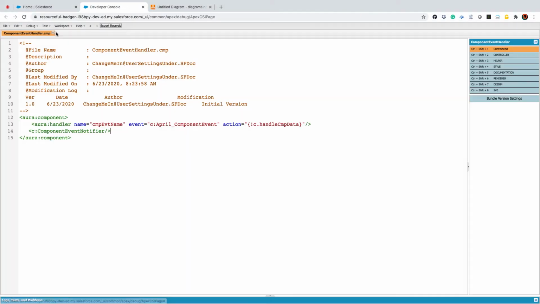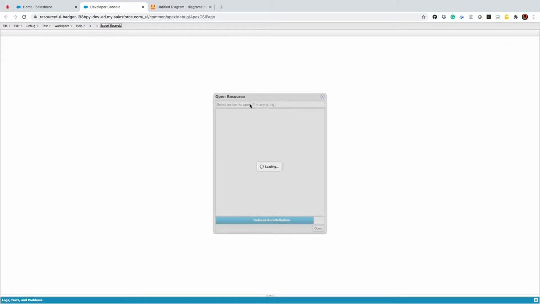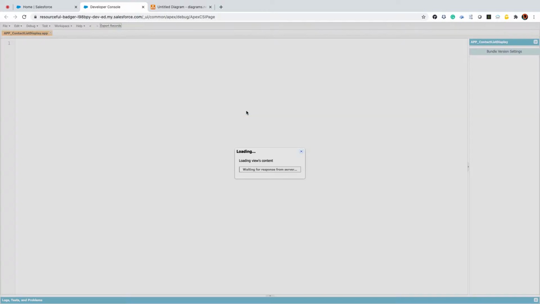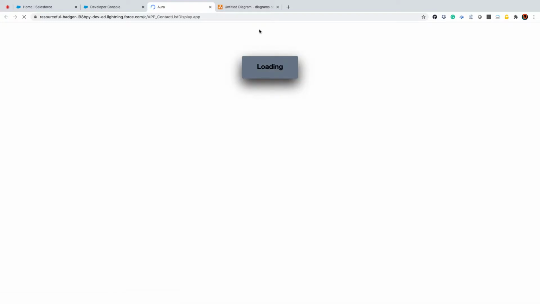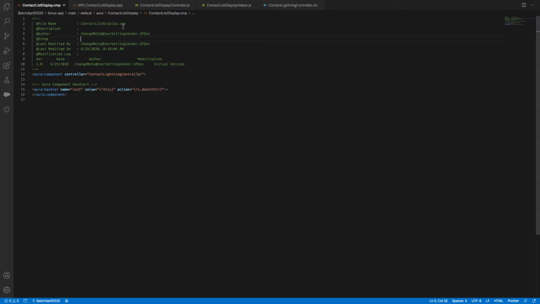This is the component event helper. Now open resource. My app name is app underscore contacts list display. Yes, here we go, I can see a preview now. On load, you should get 10 alerts. If something went wrong or goes bad, you should see some outputs. But it never gave anything here.